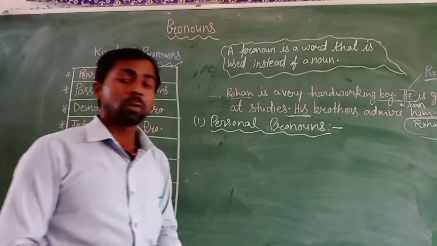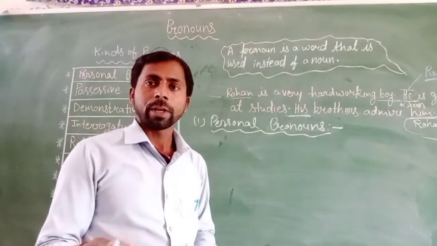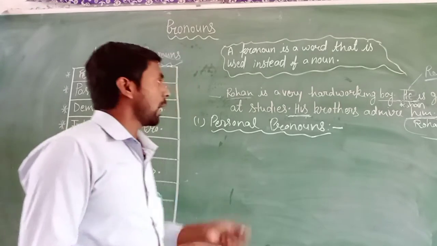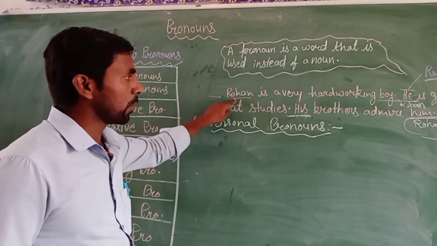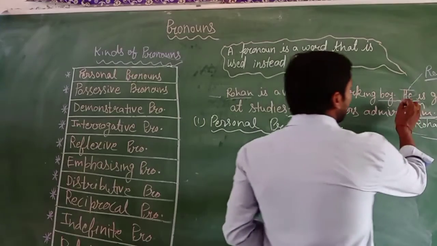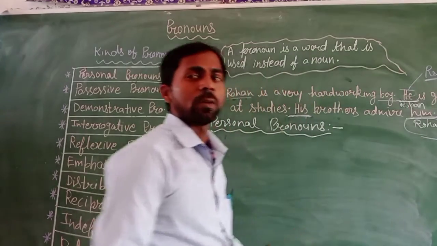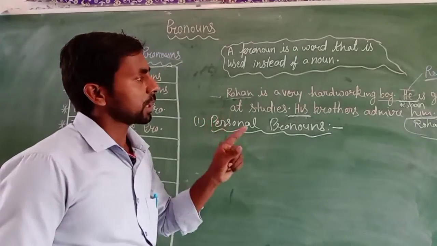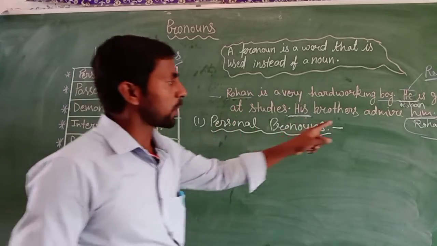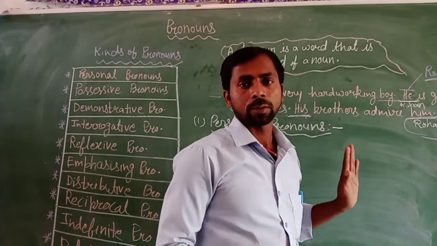Clear? So I have taken many examples, like Rohan is a person, and in place of Rohan you can see here they used the word he, and this word he refers to the person, so we can say this pronoun will be a personal pronoun. Clear?